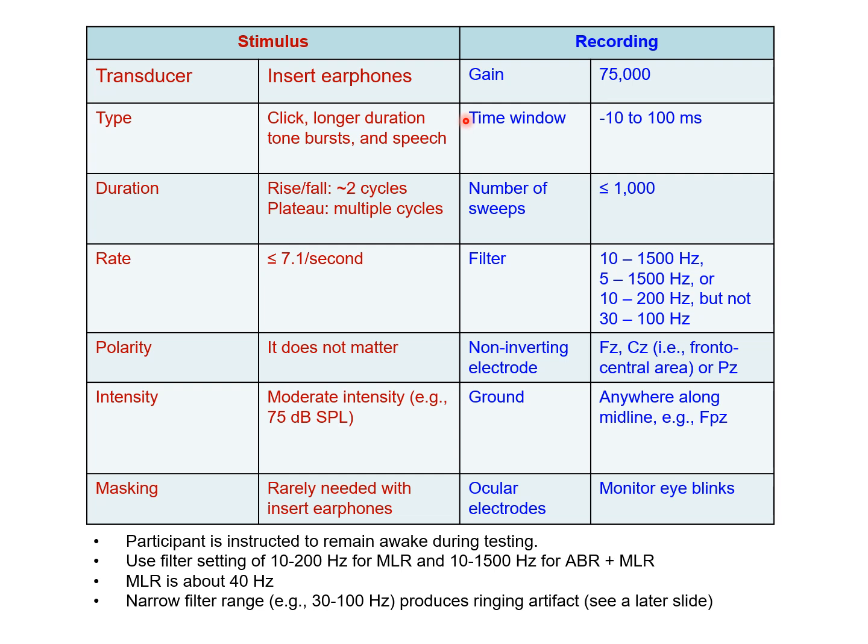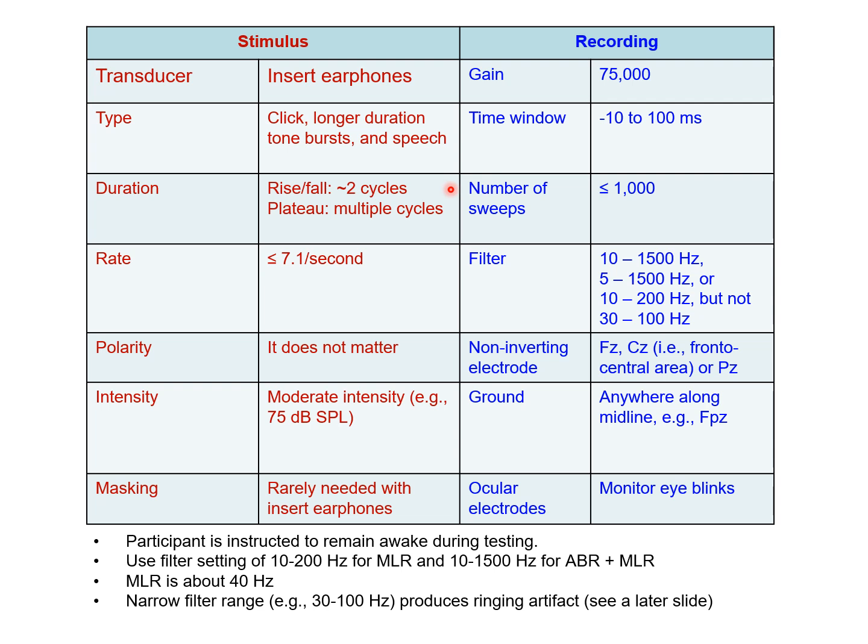In this case, we include 10 milliseconds before the onset of the stimulus, so we name it negative 10 milliseconds. We record up to 100 milliseconds because we want to capture all MLR components possible. For the number of sweeps, we don't need to go higher than 1,000 sweeps because MLR amplitudes are bigger than ABRs.